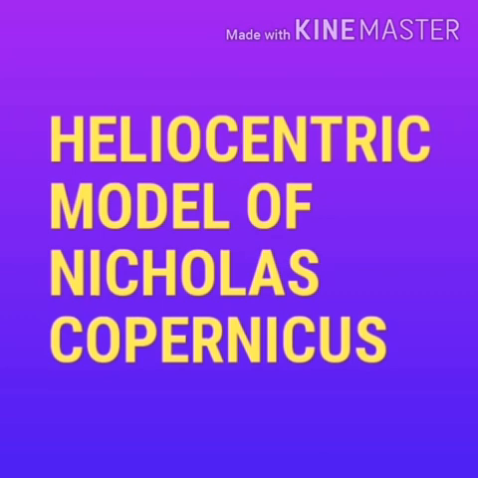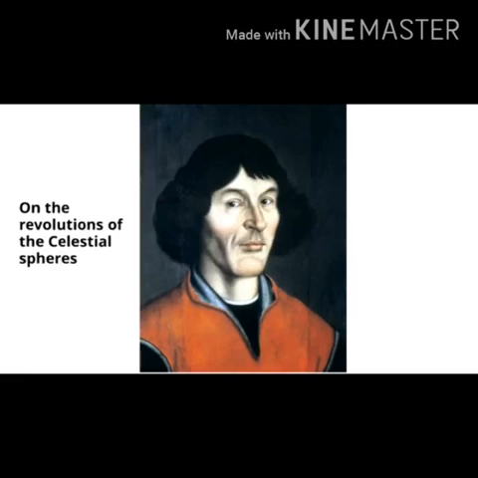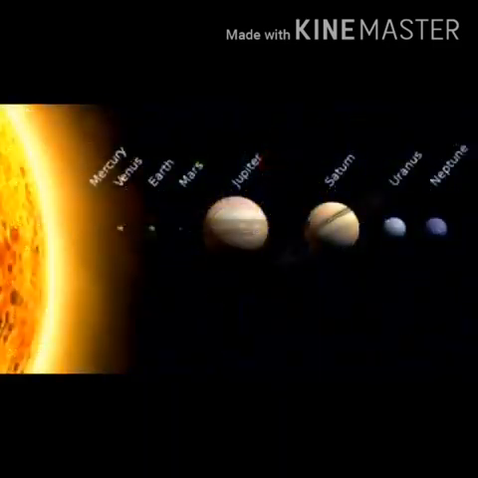The next one, heliocentric model of Nicholas Copernicus. In the 15th century, a Polish astronomer, Nicholas Copernicus, proposed a new model called the heliocentric model. The heliocentric model states that the sun was considered to be at the center of the solar system and all the planets, including the earth, orbited the sun in circular orbits. This model successfully explained the motion of all celestial objects.